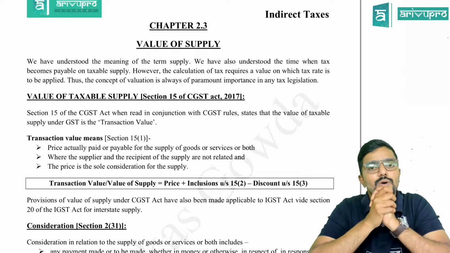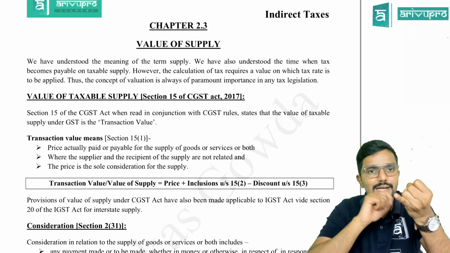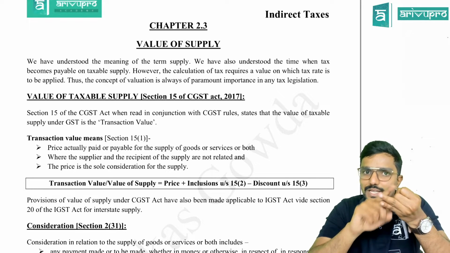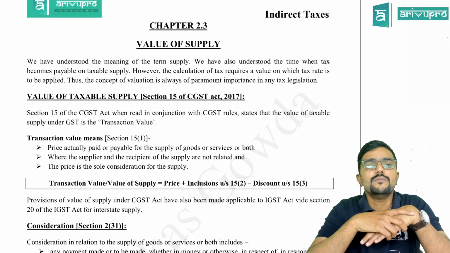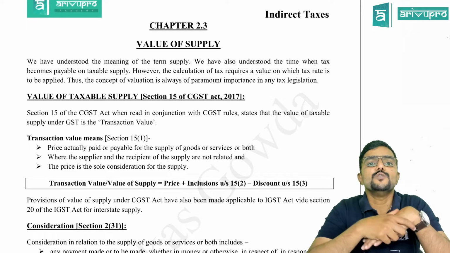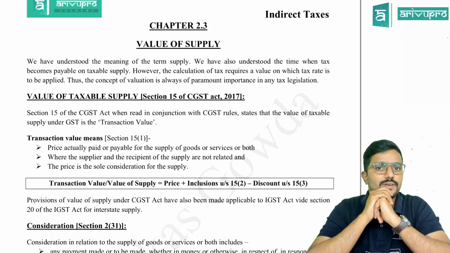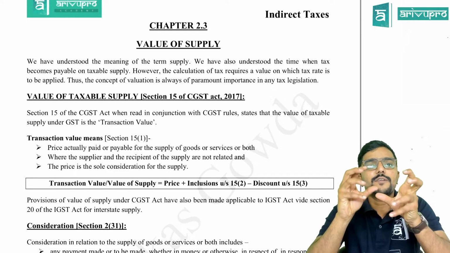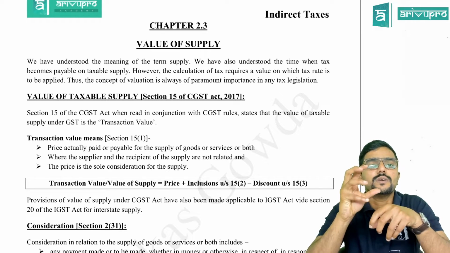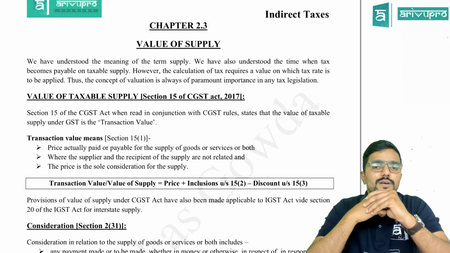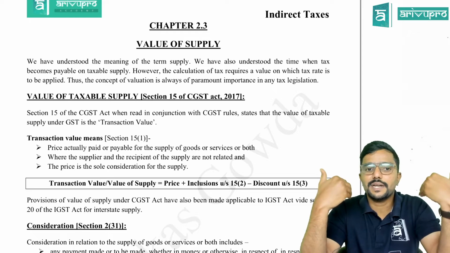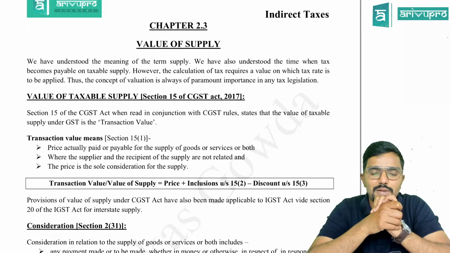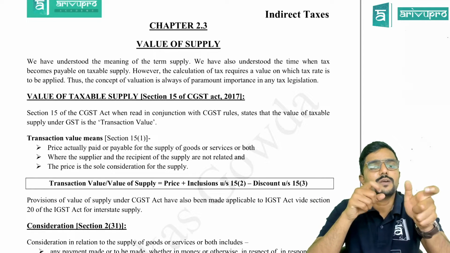Similar to that, I got to know when I am liable to pay tax, and who is liable to pay tax, whether supplier or recipient. Now we will decide on what value we are liable to pay tax. That is, on what figure or amount the GST rate will be applied. Depending upon what goods or services I am supplying, I know the rate applicable. So now I should decide what the value is.